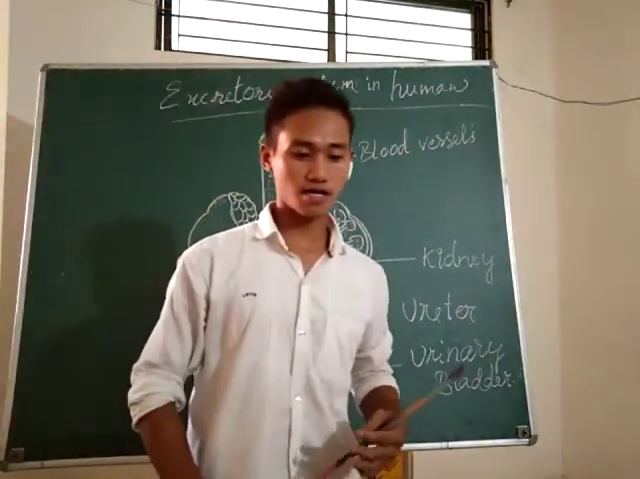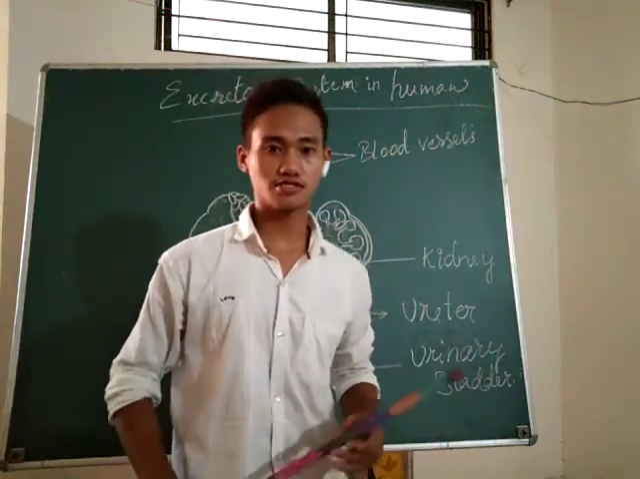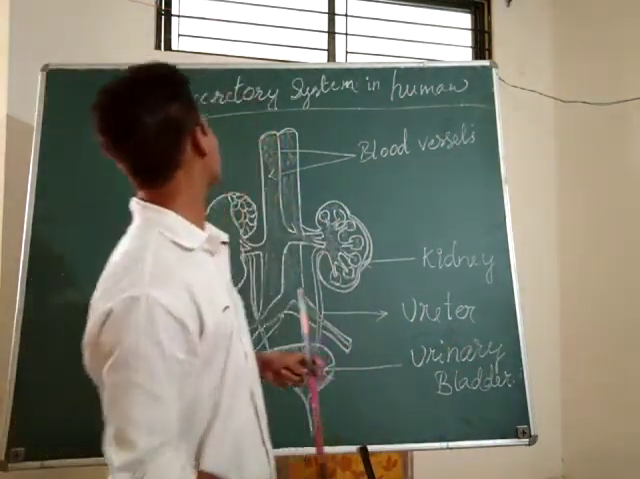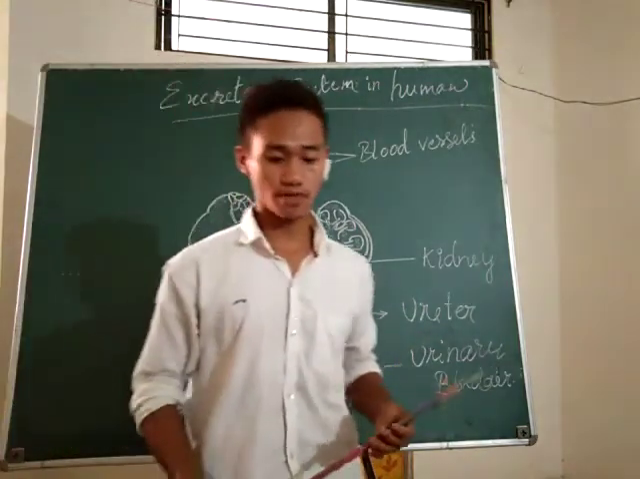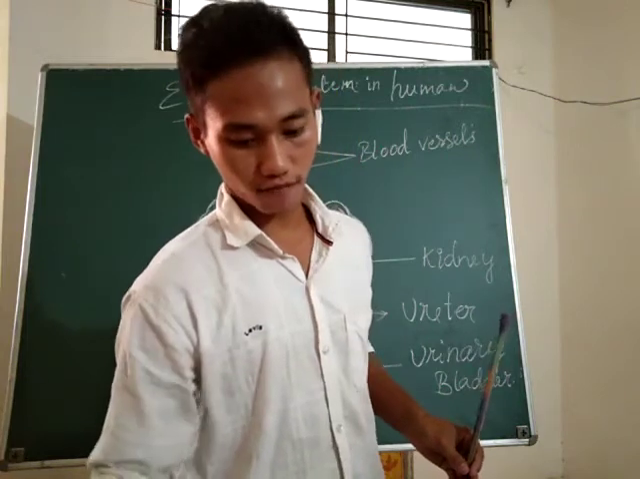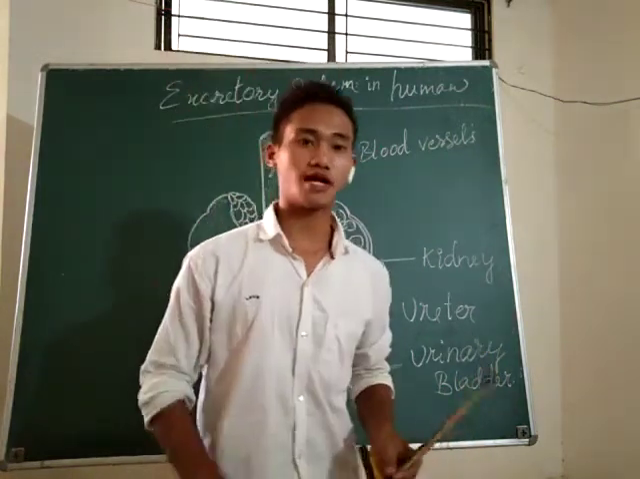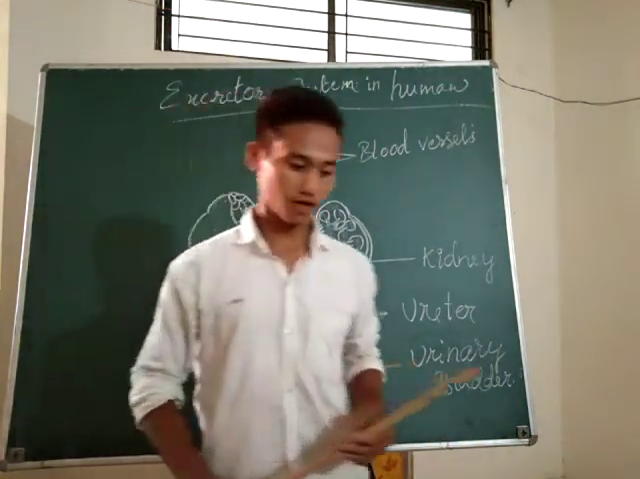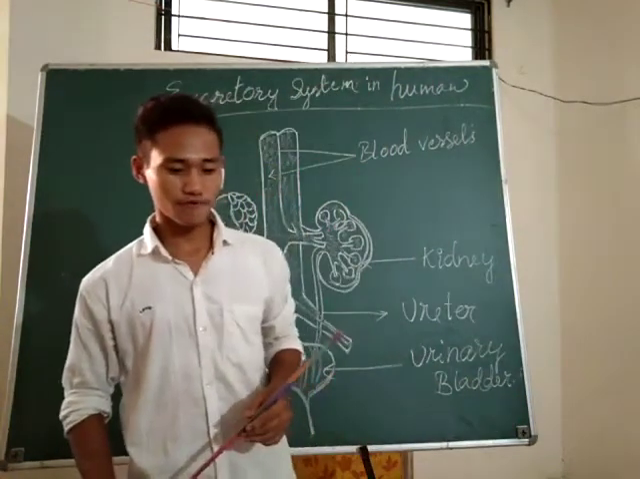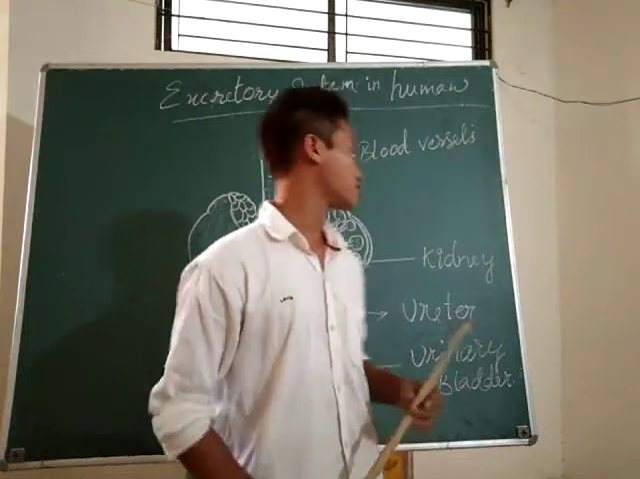In our earlier classes we have learned about the circulatory system in humans. Today we are going to learn about the excretory system in human beings. This is given on pages 148 and 149, chapter 11, class 7 science, and the topic we will be discussing in today's video is the excretory system in human beings.